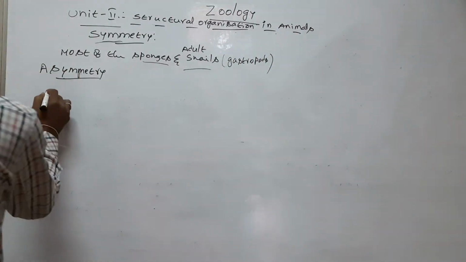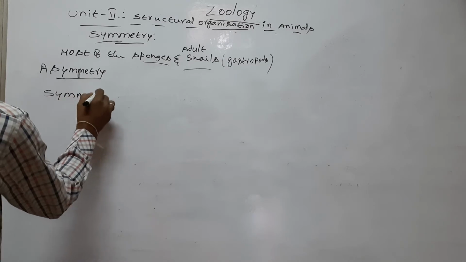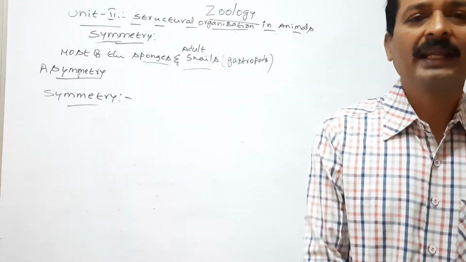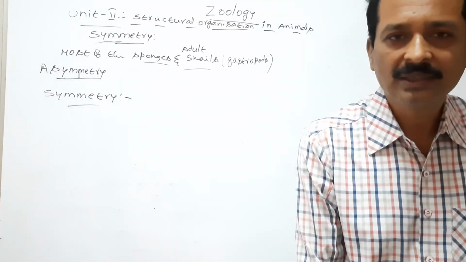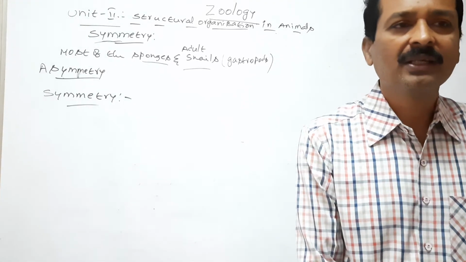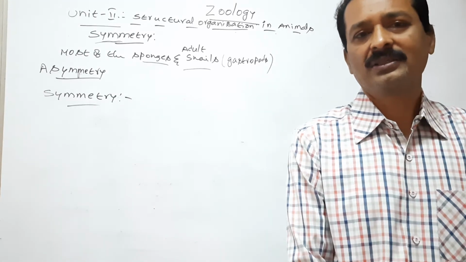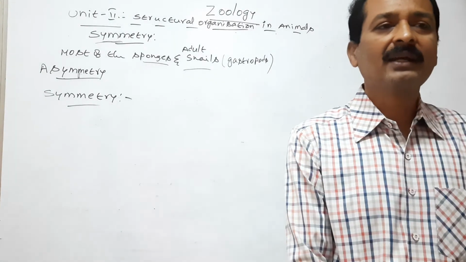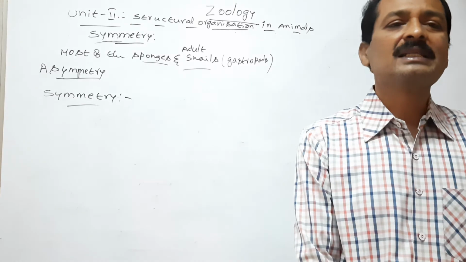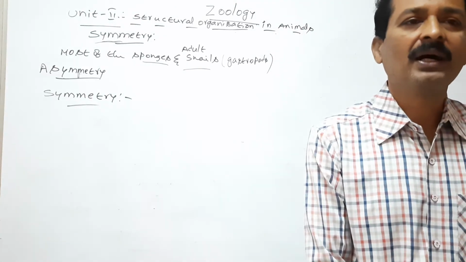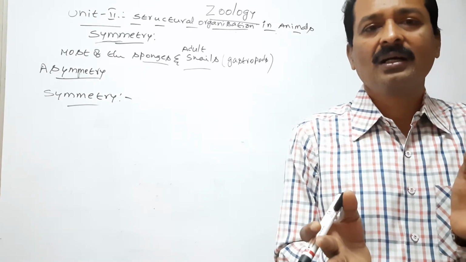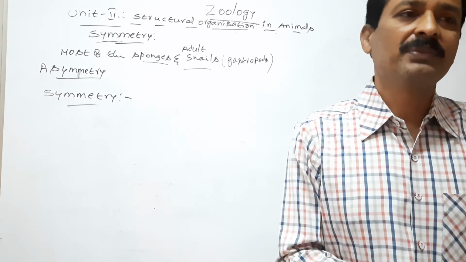Now we discuss symmetry. What is symmetry? The regular arrangement of body parts in a geometrical design relative to the body is called symmetry. So the body parts are arranged regularly in symmetrical animals.